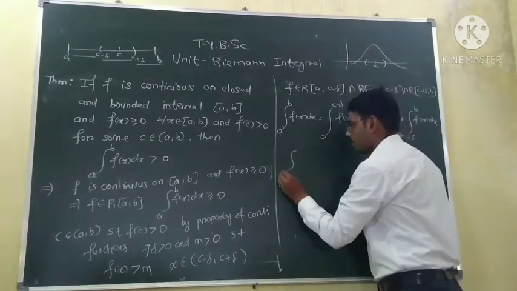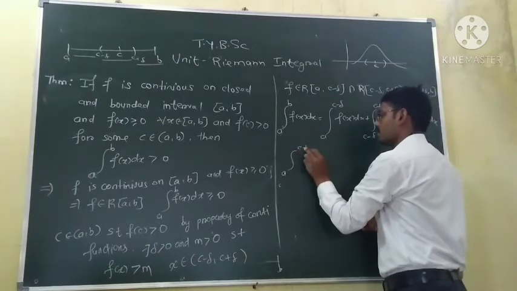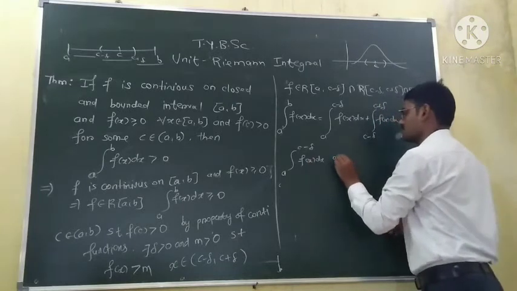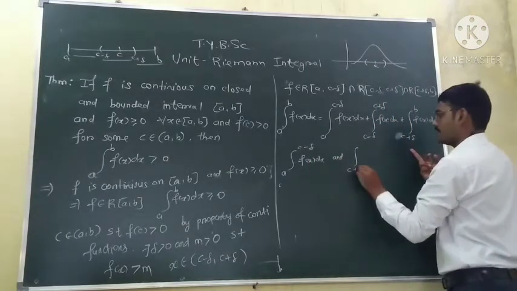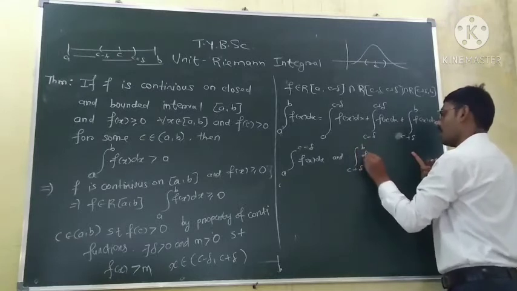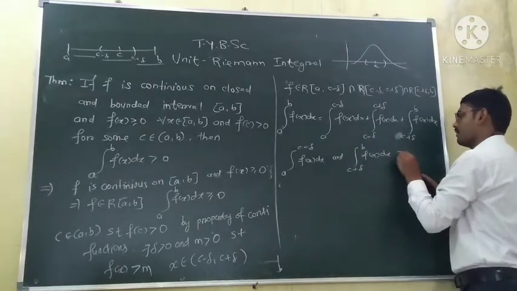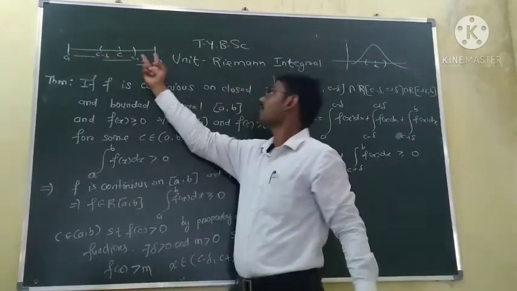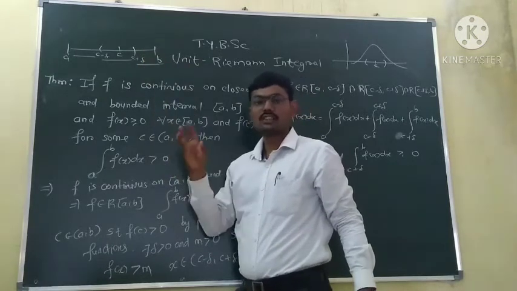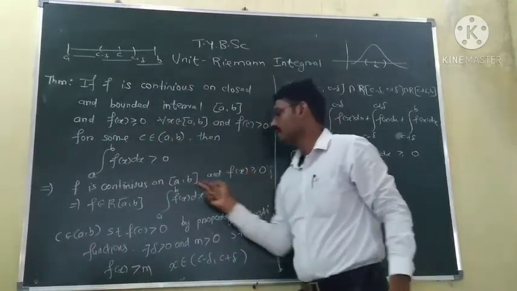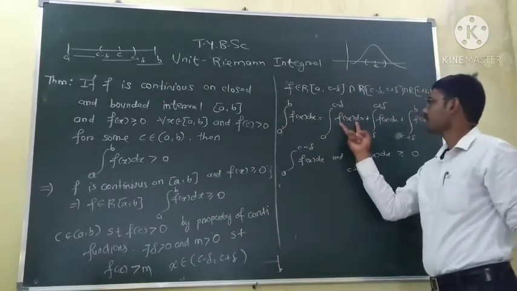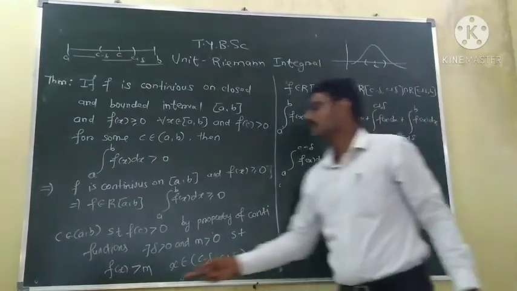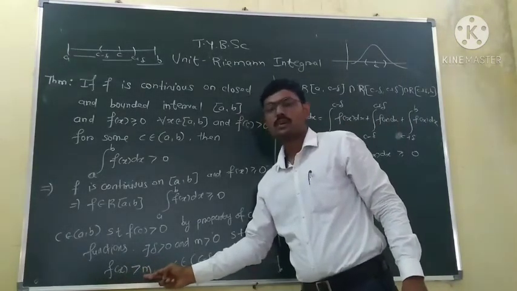So here, the integration from a to c minus delta of the function and the integration from c plus delta to b of the function are greater or equal to 0, because the function is greater or equal to 0 in this subinterval and in this subinterval, and we know the function is continuous and greater or equal to 0, then the integration is greater or equal to 0. So this integration and these integrations are greater or equal to 0. But in this subinterval, the function is strictly greater than 0. That is greater than some positive number m.